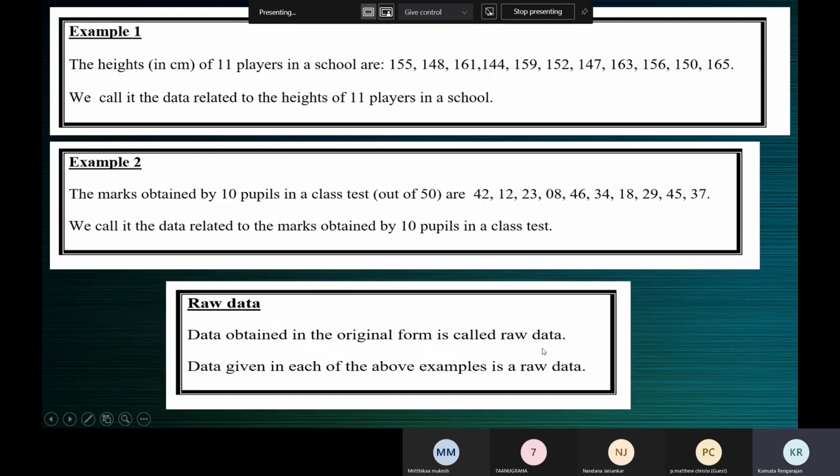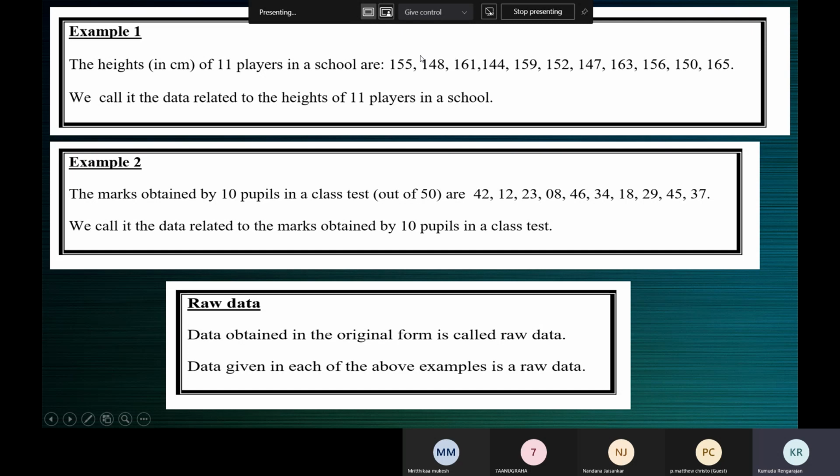And then we understood the meaning of the term raw data. Data in the original form is called raw data. So now if you see these examples, these numbers represent the heights in centimeters of 11 players in a school.